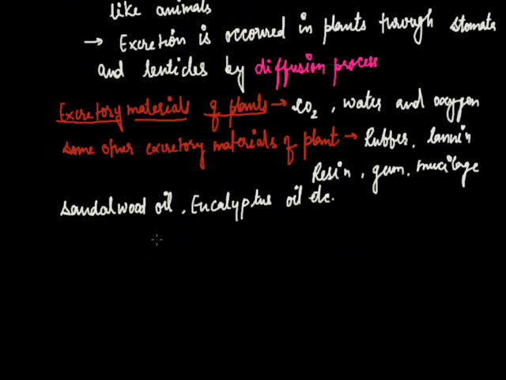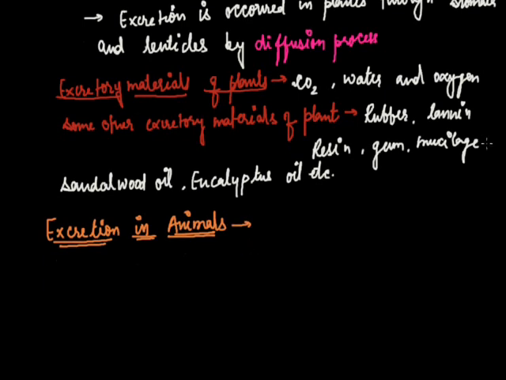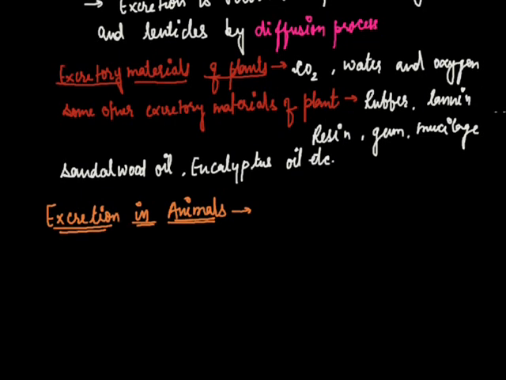Now we are going to start excretion in animals. As we know, compared to plants, animals have special organs for excretion and an excretory system. Animals have various kinds of excretory systems.